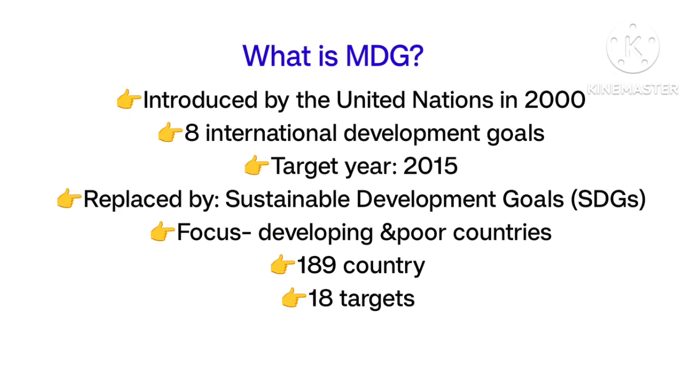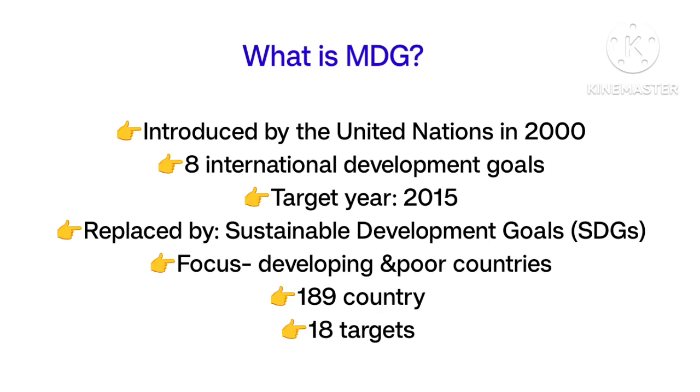The Millennium Development Goals or MDGs were introduced by the United Nations in 2000. It includes 8 international development goals, 18 targets and 48 indicators which focused on global challenges like poverty, education, health and gender. The target year to achieve these goals was 2015. After 2015, the Millennium Development Goals were replaced by the Sustainable Development Goals or SDG.